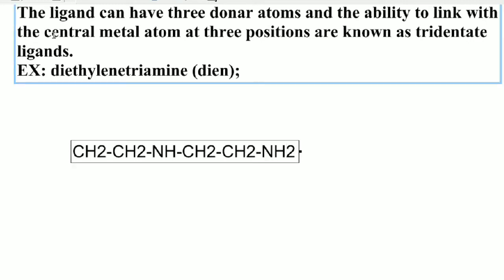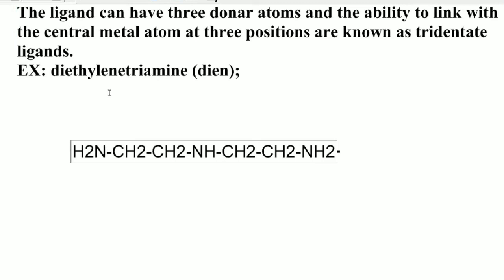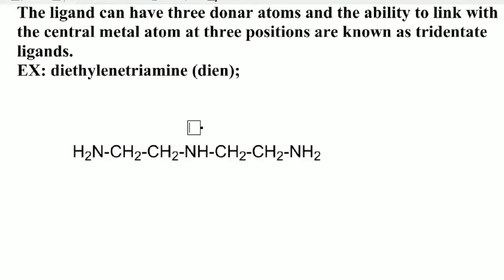Diethylene triamine has two ethylene groups and three amino groups. So diethylene triamine has three donor groups, and these three donor groups can link with the central metal ion. So this is an example of a tridentate ligand.